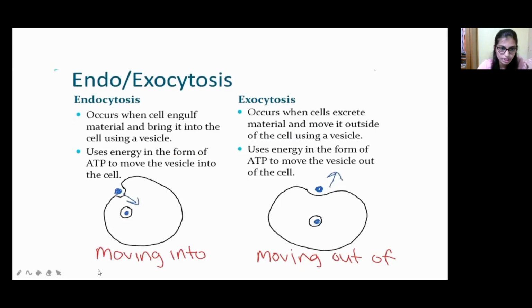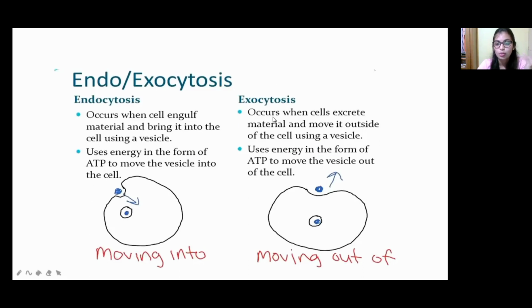Okay, so you can see over here, some molecules are present outside of the cell. They have to enter inside the cell. So how can they enter? By forming a vesicle. So the materials come inside, and that is known as endocytosis.